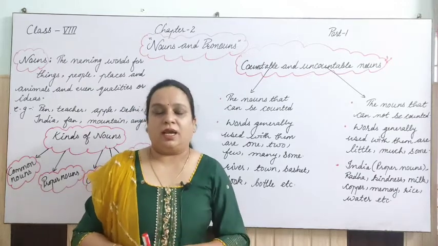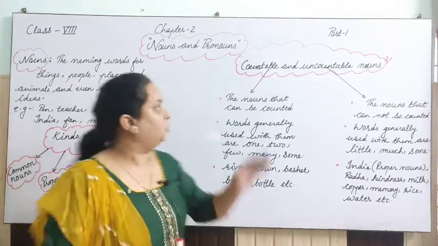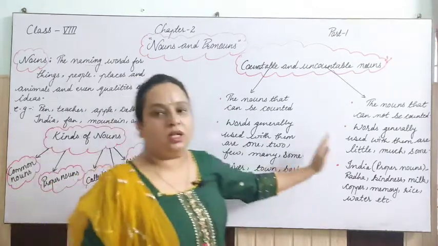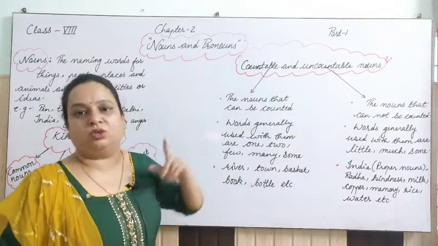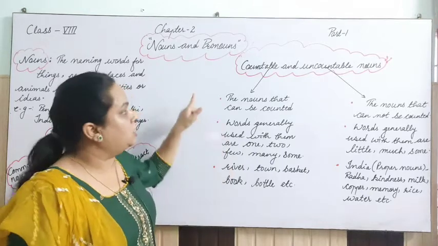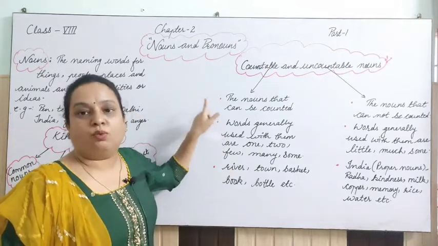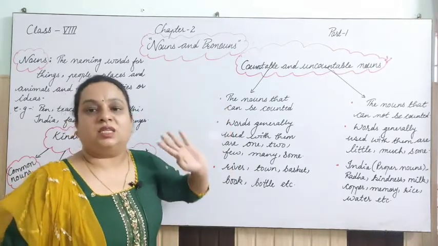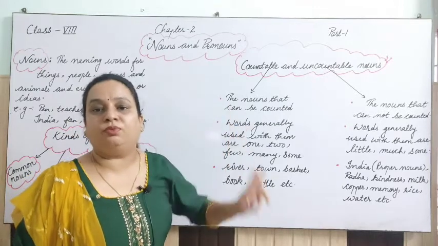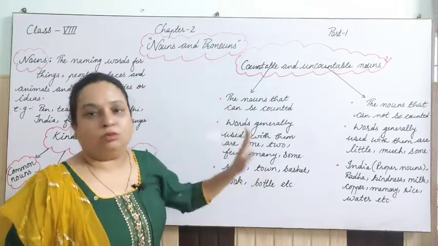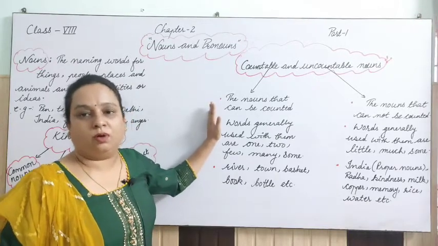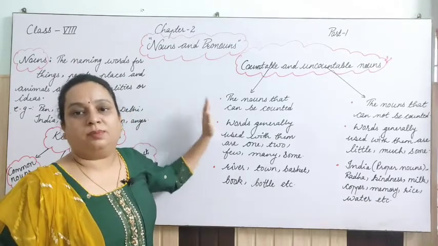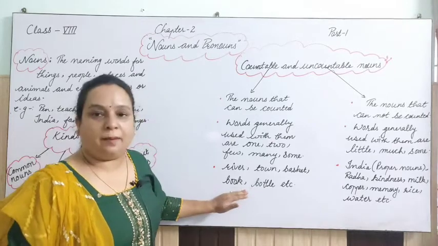So that is the concept of countable and uncountable nouns. Countable nouns, you have to always remember, are the nouns which have both singular and plural forms. The nouns which can be written in singular and plural forms are countable nouns. Let's take the examples.